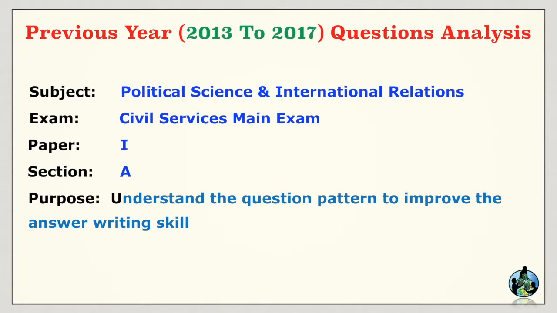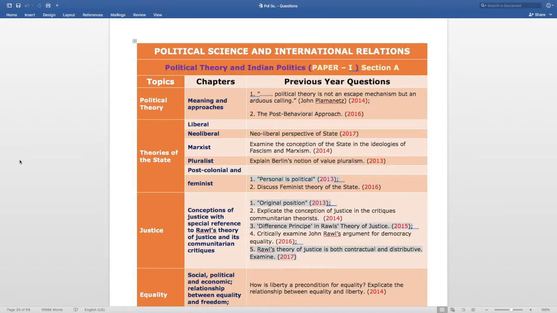So based on this classification, now let's check out the previous year questions subject wise. Political science and international relations, Paper 1 Section 1. See the topic, that is political theory. In the last 5 years, 2 questions have been asked from this topic. The first one, asked in 2014, is: political theory is not an escape mechanism but an arduous calling, John Plamenatz. And in 2016, the second question asked is on the post-behavioral approach.